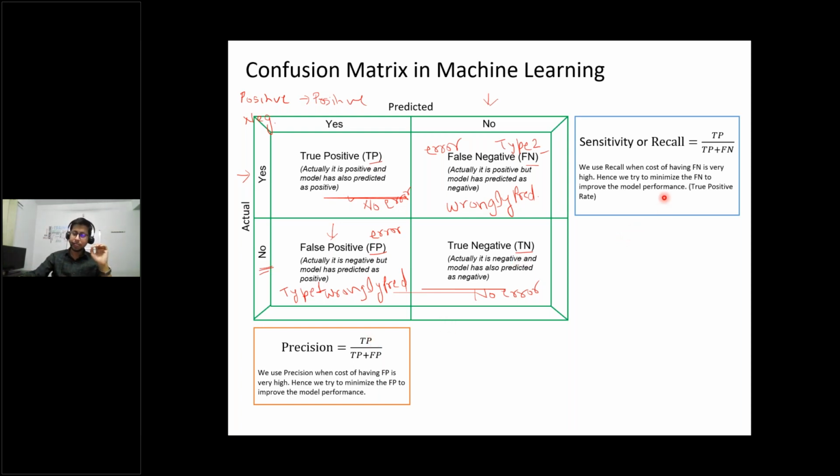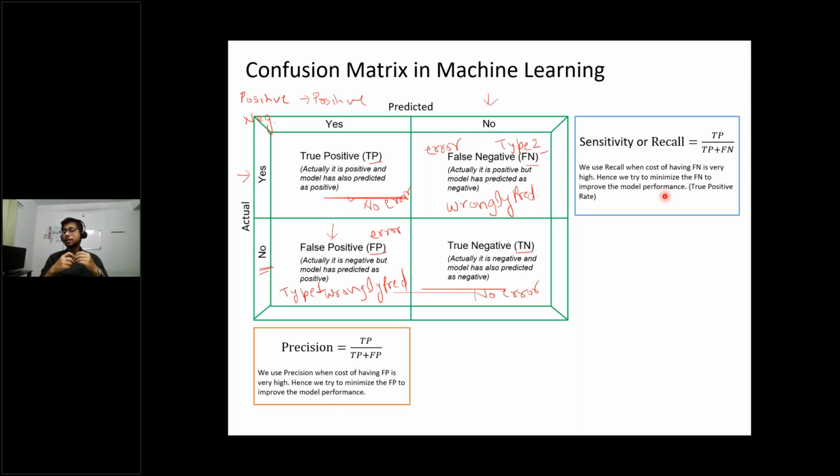Now come to the specific problem: when to use recall and when to use precision. Suppose there is a medical problem. A person has a very severe disease and he goes for a test. And then your test tells him, okay, he is negative. So the person will happily go home, right?